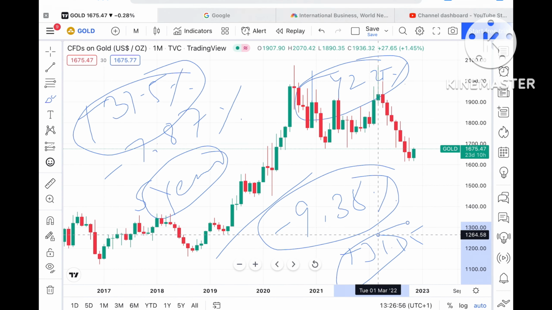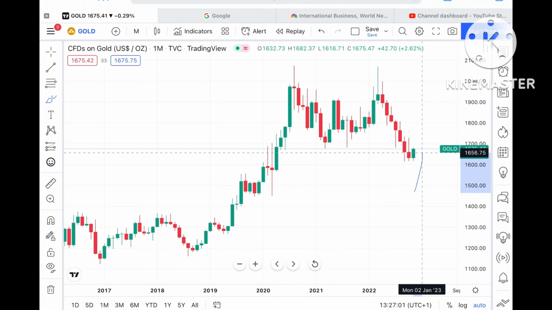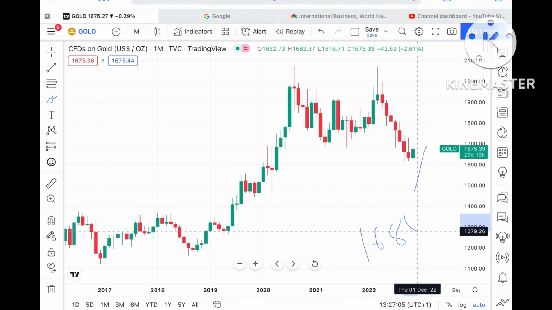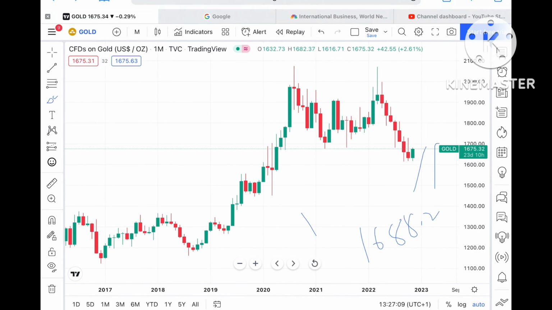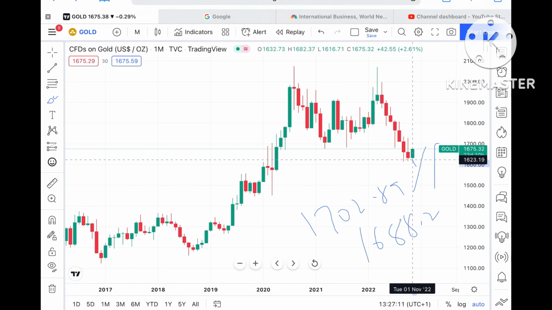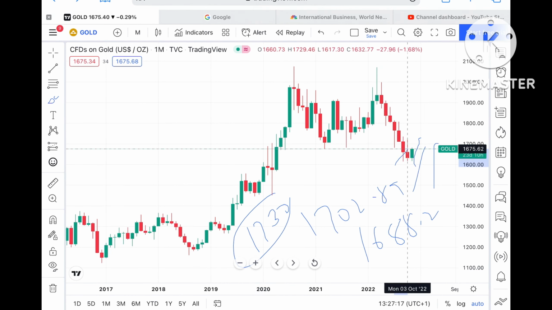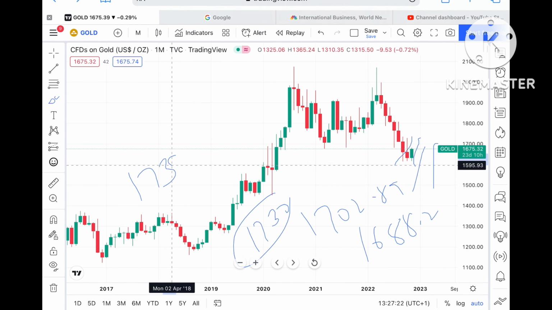Now suppose the price sustains this particular level, we can see it can touch a level of $1688.21, and from there it can go towards a level of $1702.89. Suppose the price sustains above that level, then it can touch a level of $1730, and from there move further upside towards a level of $1738.